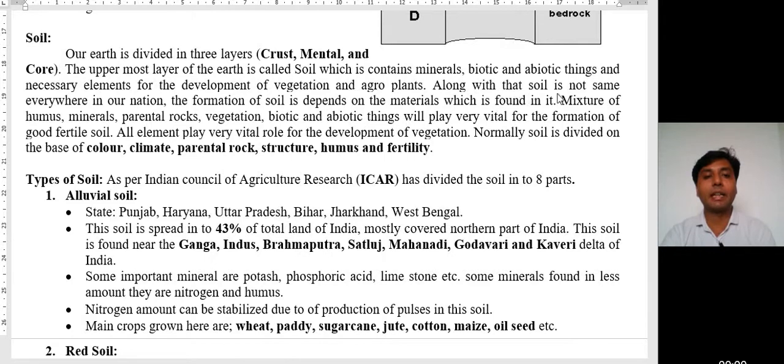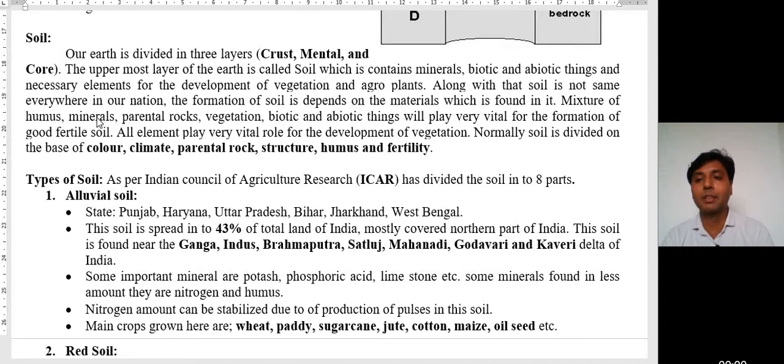Along with that, soil is not the same everywhere in our nation. The formation of soil depends on the material which is found in it. Dear students, we all know that the same type of soil is not found everywhere in the world as well as in our nation. As per the climatic condition and soil formation, we find different types of soil in our nation as well as in other parts of the world.